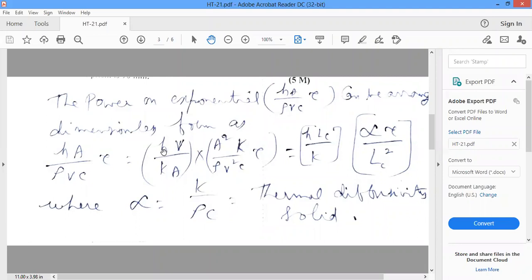So V by A, what is V by A? Volume by area. That is the characteristic length.